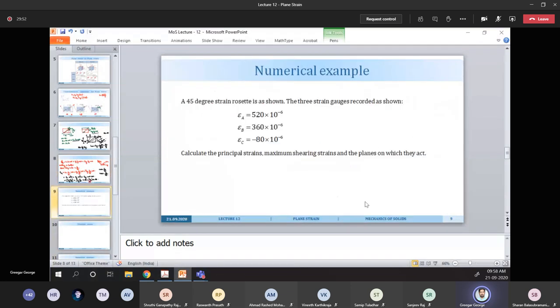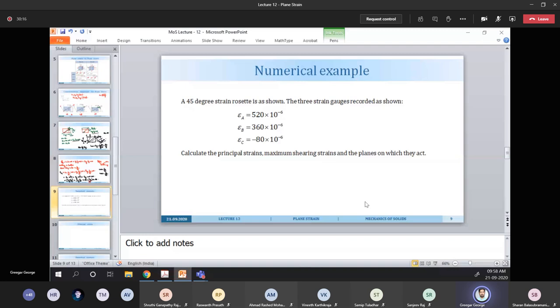I will make a simple problem here. Using this condition, we can figure out what will be the maximum.